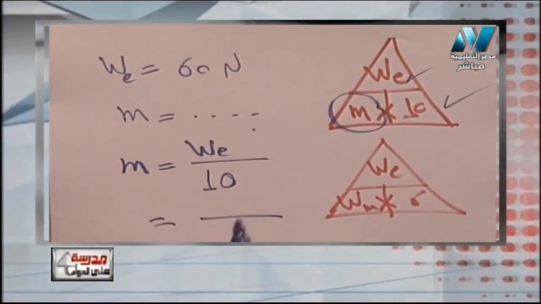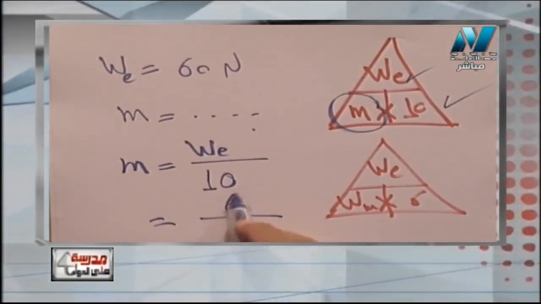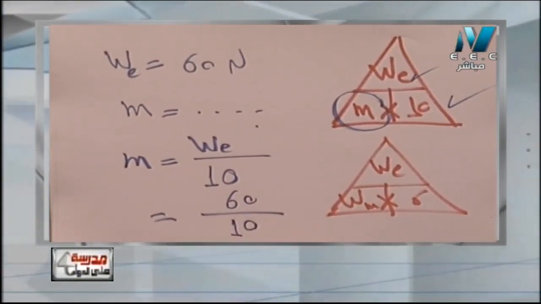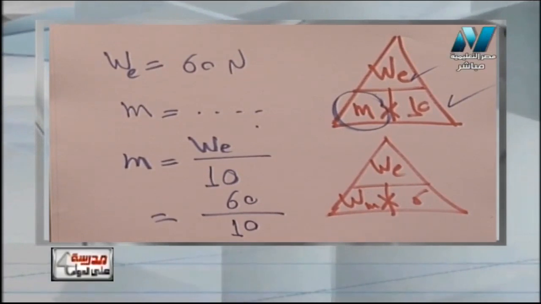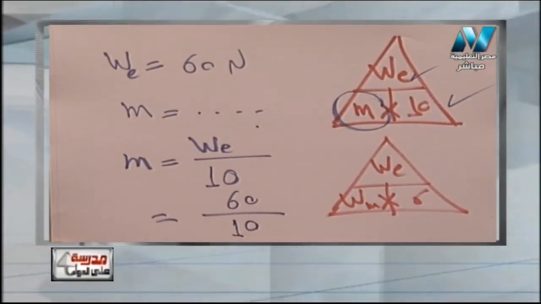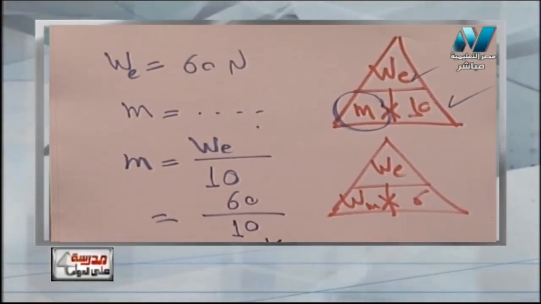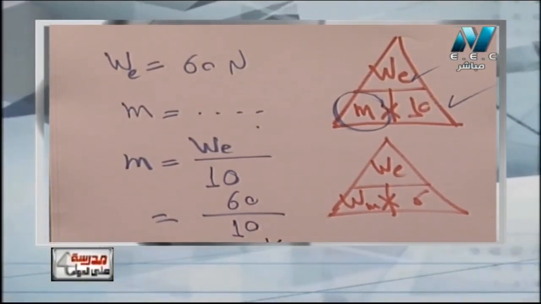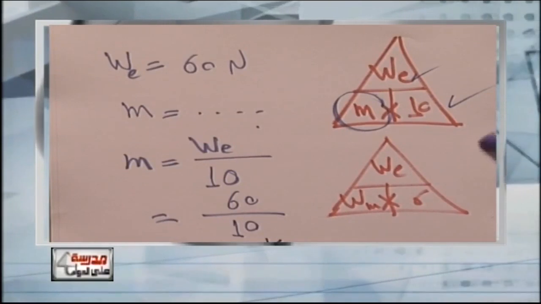Okay, weight on the earth 60, divided by 10 equals 6. 6 what? 6 kilogram. So again, if I want to solve any problem of mass and weight, I can use the secret triangle. I like to call them the magic triangle or the secret triangle, as you like. Those two triangles can be used to solve any problem of mass and weight.